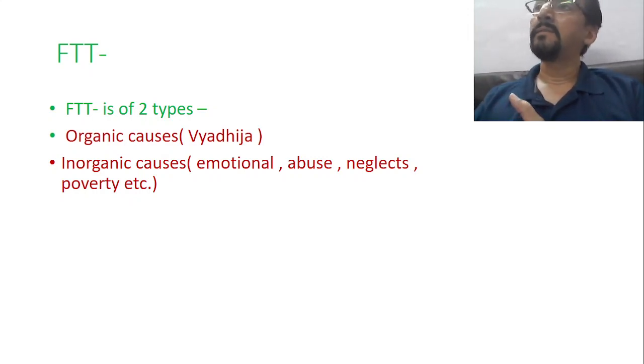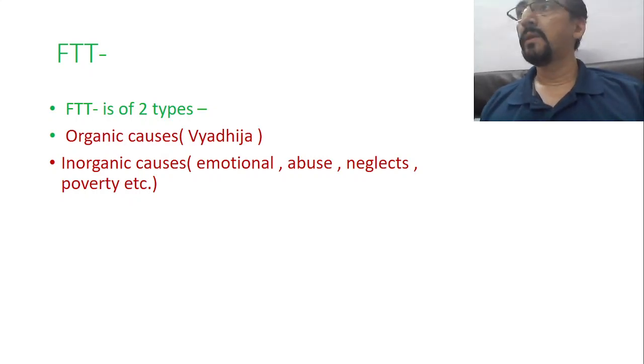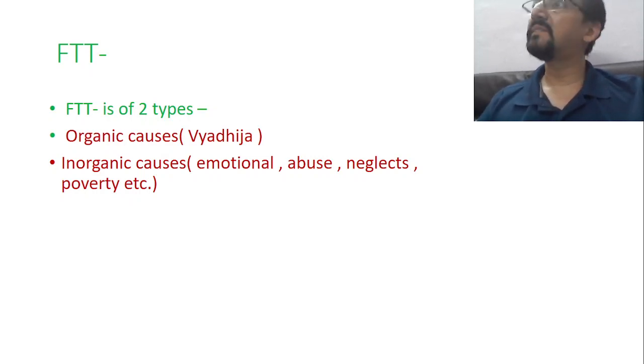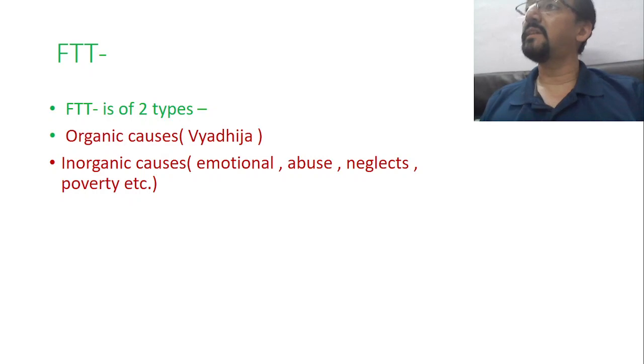And sometimes this deterioration of the health status of the child may occur because of non-organic causes. Sometimes the deterioration may be because of family problems. The family is very poor, they have nothing to eat, so poor nutrition is there. Sometimes emotional problems, nobody is there to take care of the child. The child is an orphan, neglected, abused. Child labor, child exploitation, child neglect, poverty. These causes may also lead to growth failure, and all such conditions are included under inorganic causes.